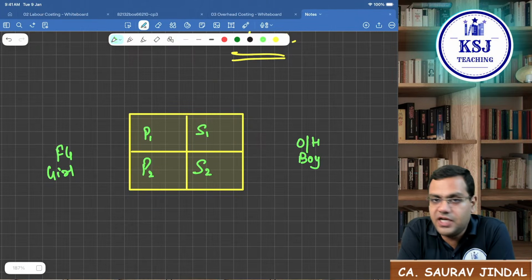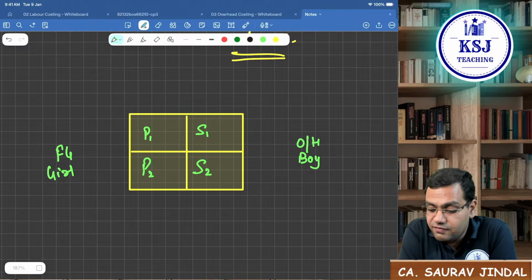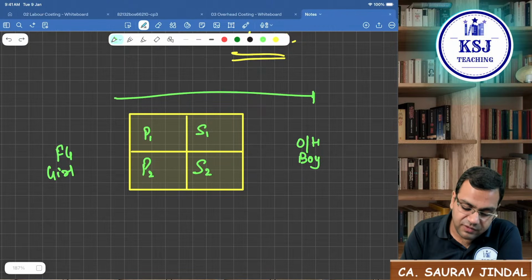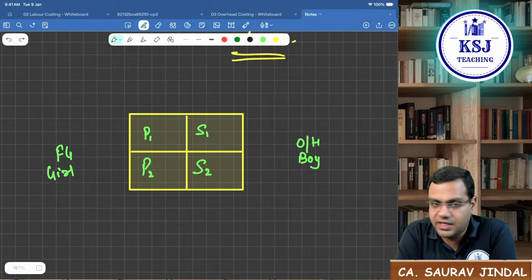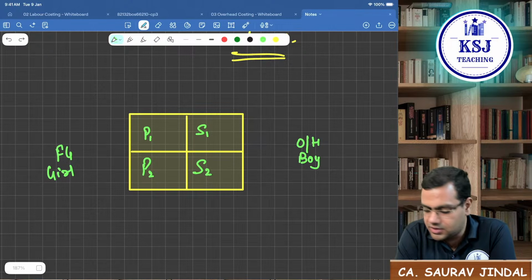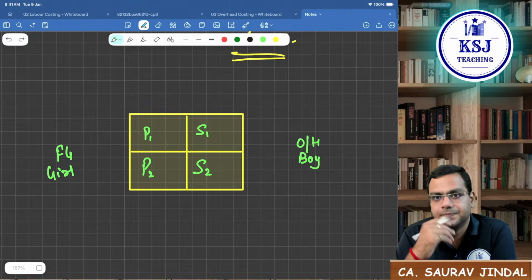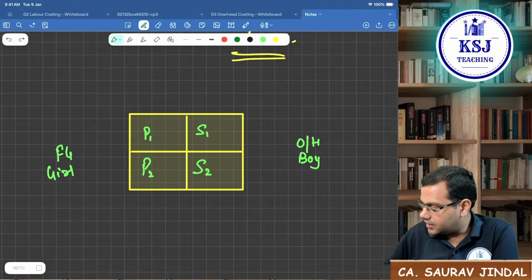So the purpose is now more clear, that this overhead is to be identified in one unit of the finished product. But the problem is, in between there are four departments. So how to reach from this end to this end? This is what we have to study in the overheads. Is this much part clear? The objective is clear, why we are studying. And we will be taking it as P1, P2, S1, S2, production departments and service departments. Yes, please let me know if this much part is clear, guys. Please let me know if this much part is clear. So then we will jump to the next part.